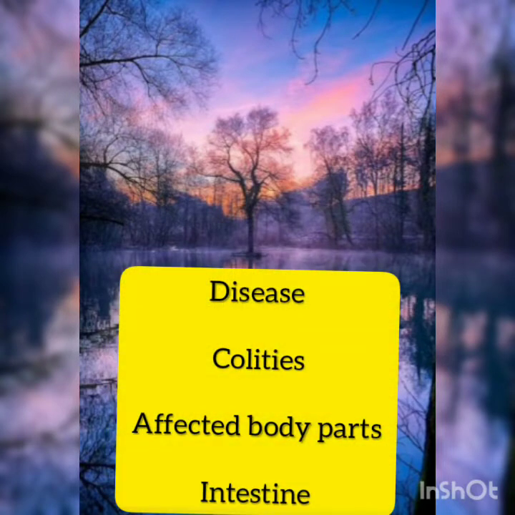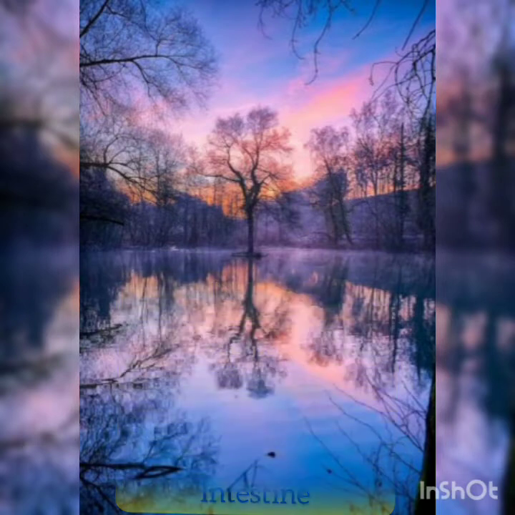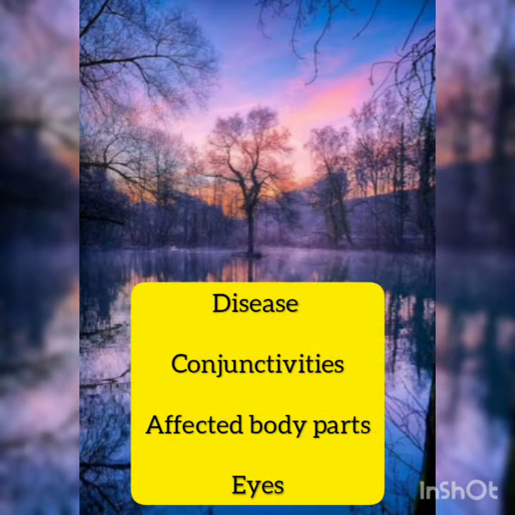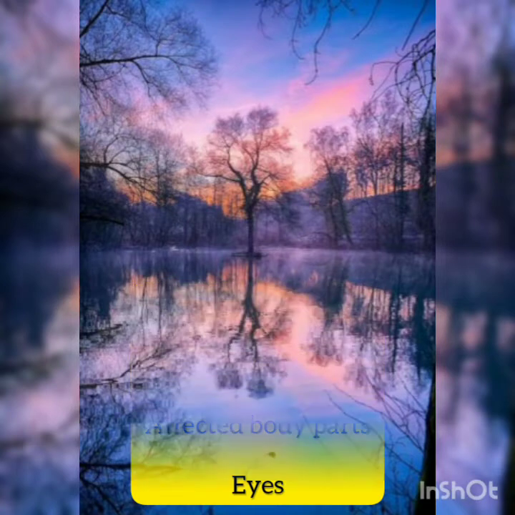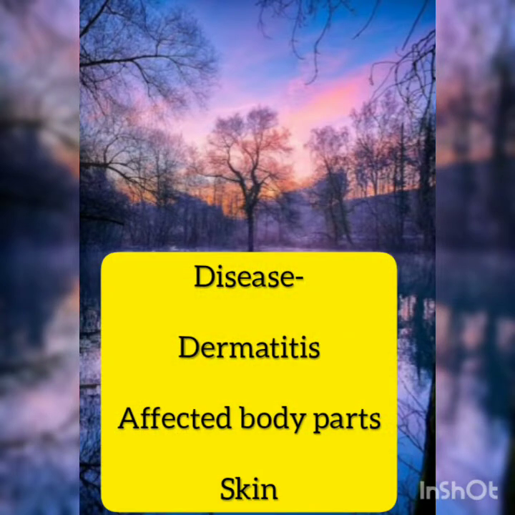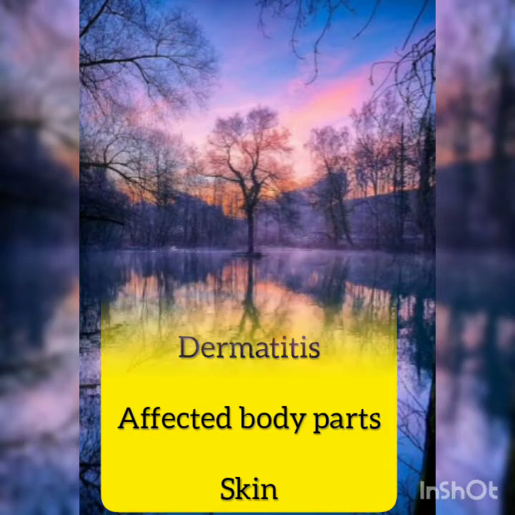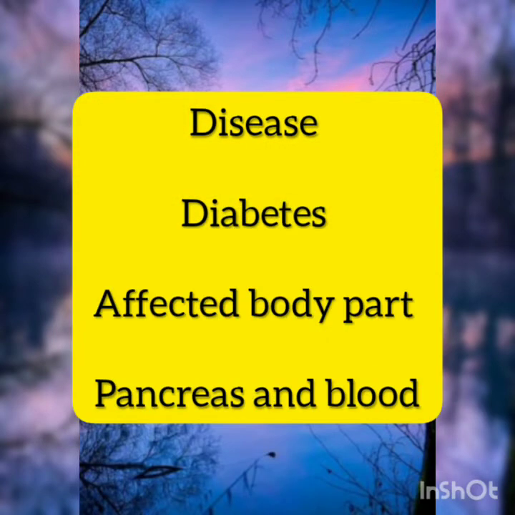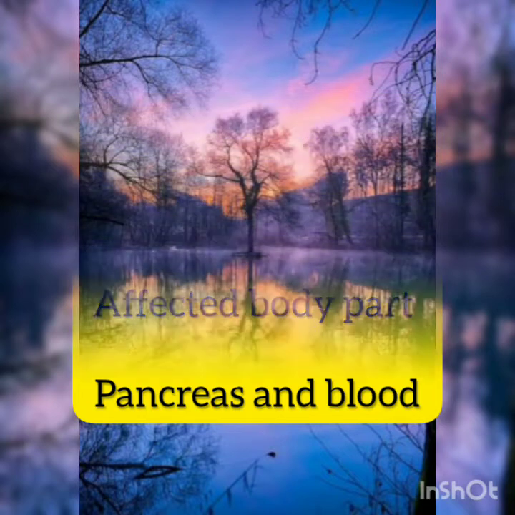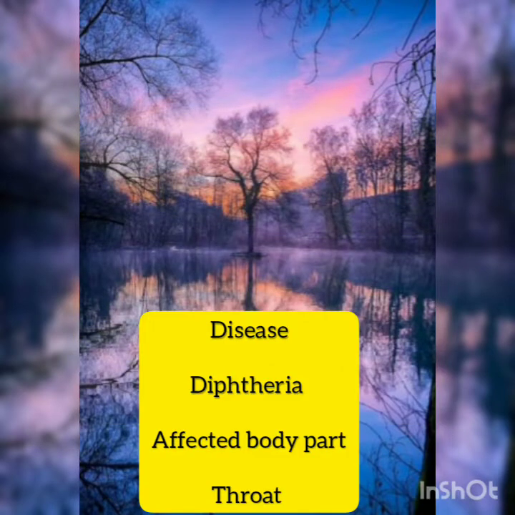Disease colitis and affected body part is intestine. Now disease is conjunctivitis and affected body part is eyes. Disease dermatitis and affected body part is skin. Disease diabetes and affected body part is pancreas and blood. Disease diphtheria and affected body part is throat.